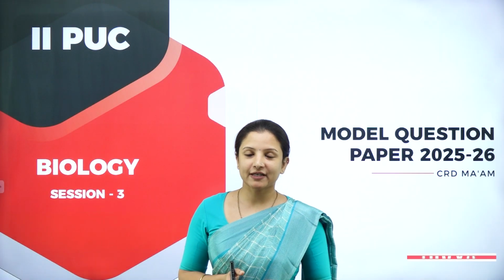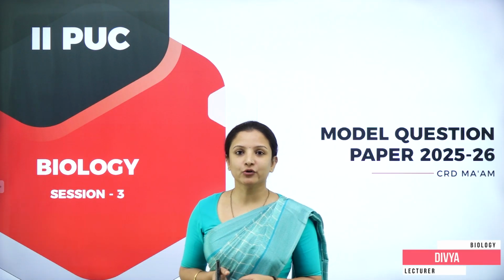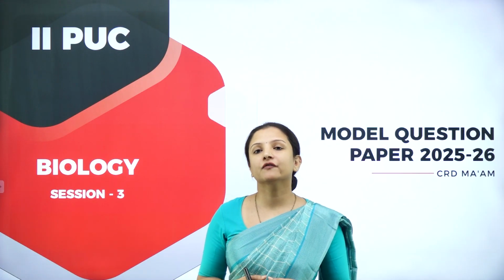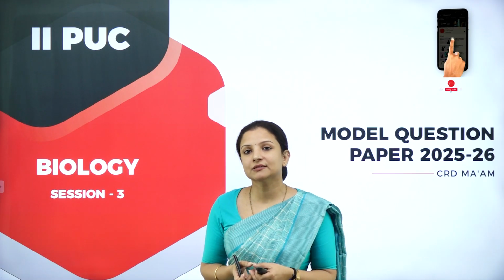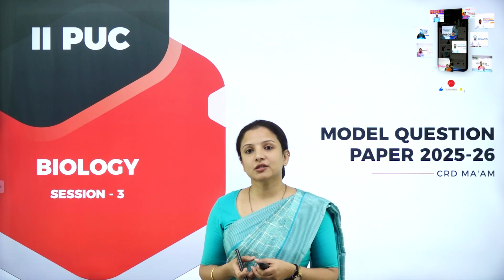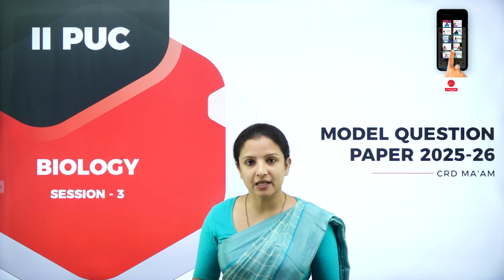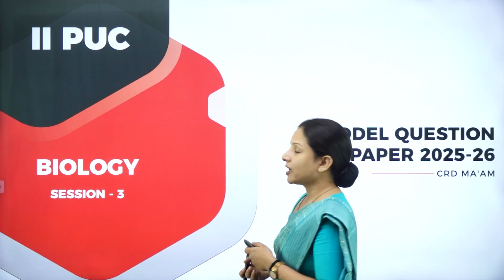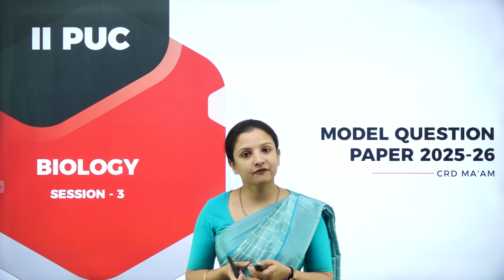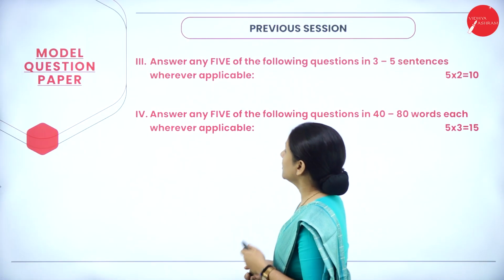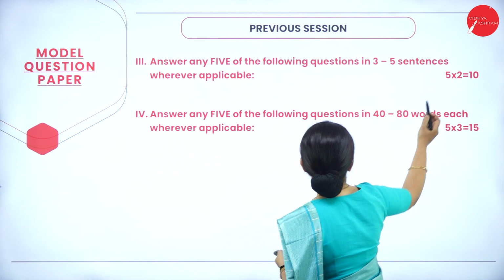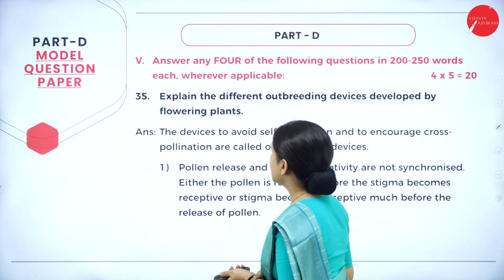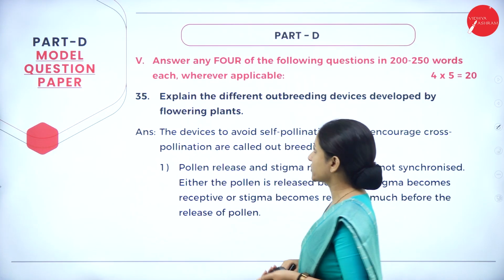Hello everyone, I am Dr. Vidhyaashram, Biology Faculty at Vidhyaashram Pre-University College, Temple of Excellence, Mysuru. So in this session, which is a continuation of the previous two sessions wherein we had discussed the model question paper consisting of 15 MCQs, 5 fill in the blanks, 2 marks questions and 3 marks questions, we will continue with discussing about part D, which consists of 5 marks questions. In the previous session, we had learned 2 mark questions and 3 mark questions. So in this session, we'll start with 5 mark questions, that is the last part in the question paper.